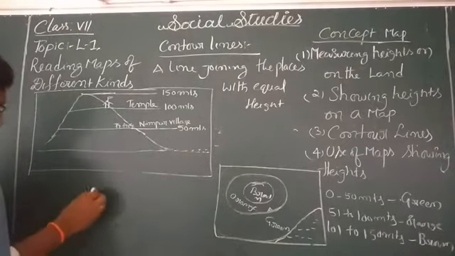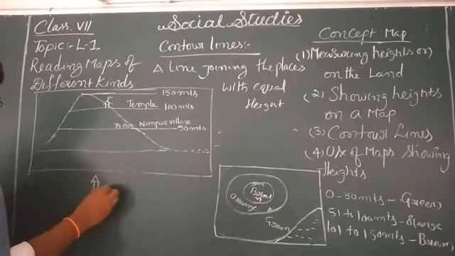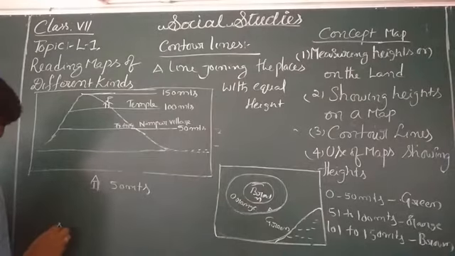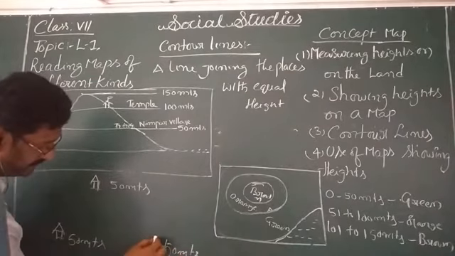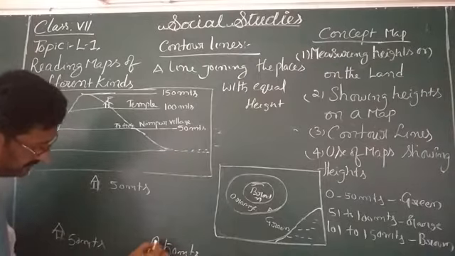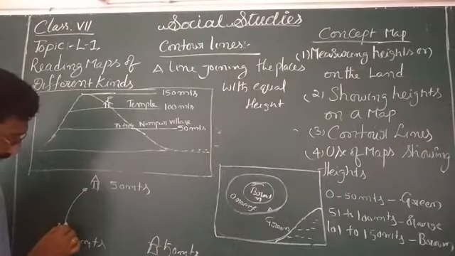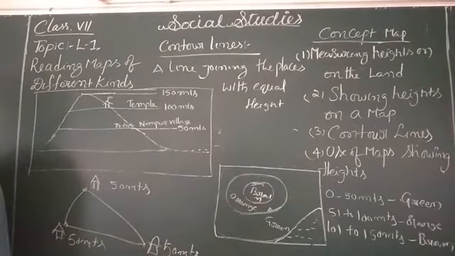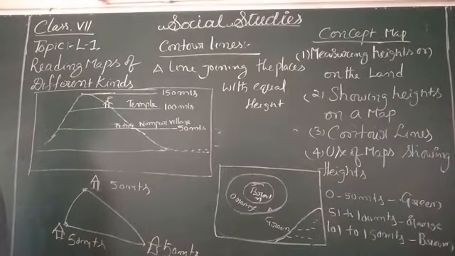For example, I am going to draw here. This location is 50 meters height, and this location is 50 meters height. This location is 50 meters height. Okay. So now we have to connect one line joining these three locations like this. So this is what we call a contour line. A line joining the places with equal heights. It is called a contour line.